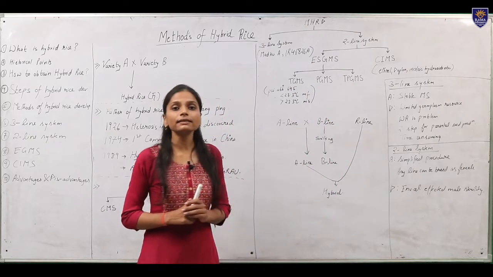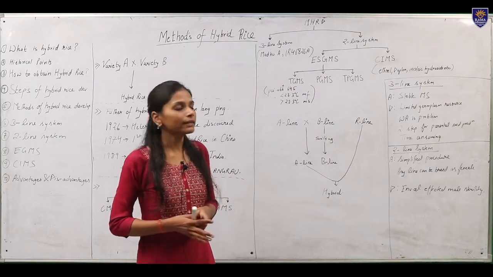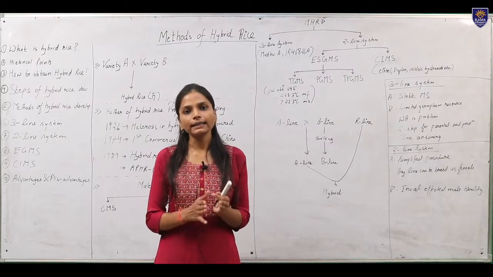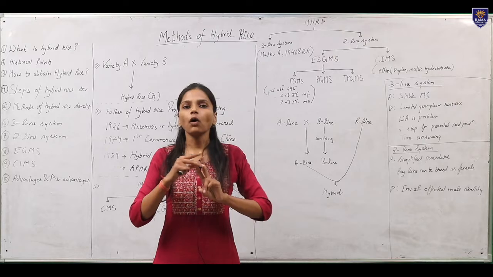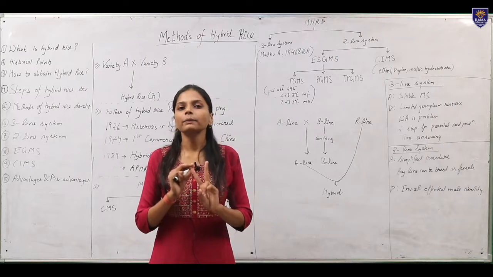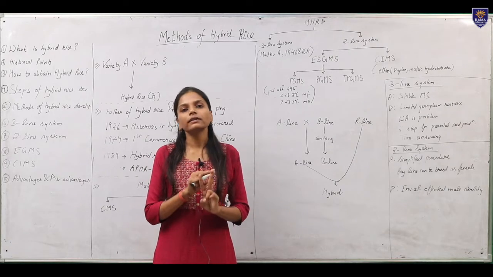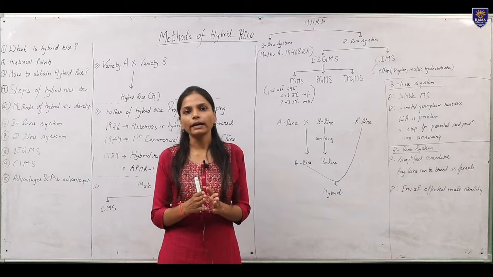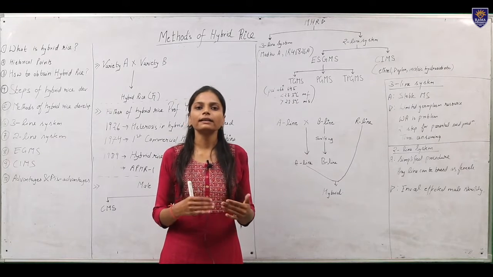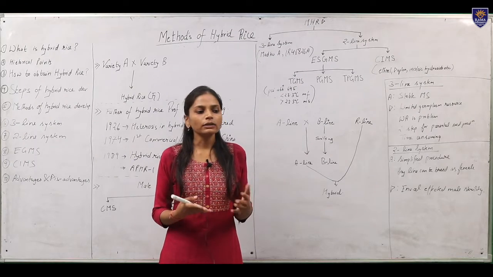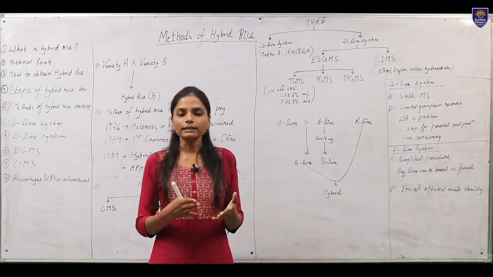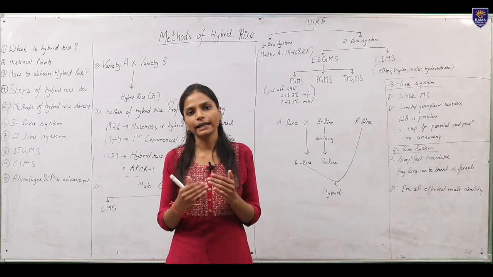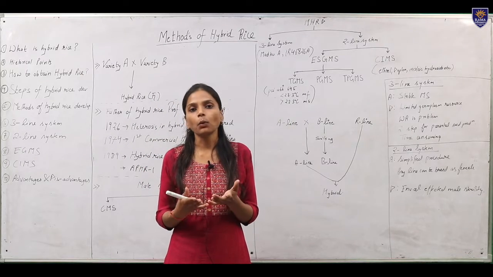Now coming to the second system of male hybrid development, that is the 2-line system. So 2-line system, again as the name indicates, includes only 2 lines. That is, one is the male sterile line and the second one is the restorer line. So here we do not require a maintainer line. That means the maintainer line has been exempted. There may be any reason why it is exempted. It means that the A line, or the male sterile line, somehow manages to produce its own seed or